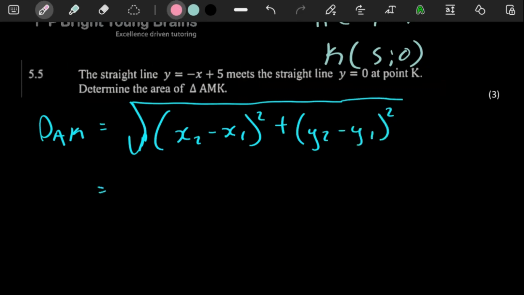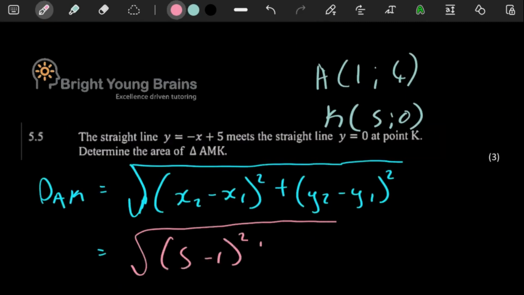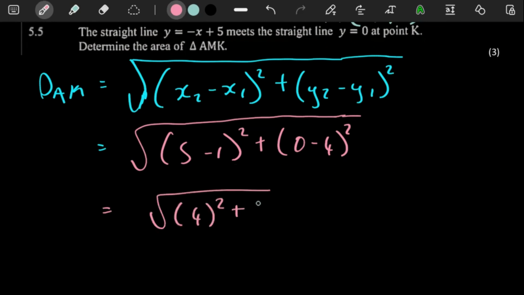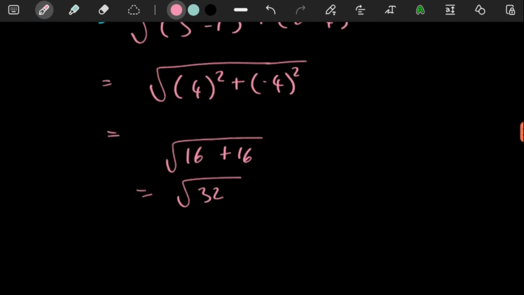So 5 minus 1 squared plus 0 minus 4 squared. 5 minus 1 is a 4, and minus 4 squared. So 4 squared is a 16, this is also a 16. This is just square root of 32.